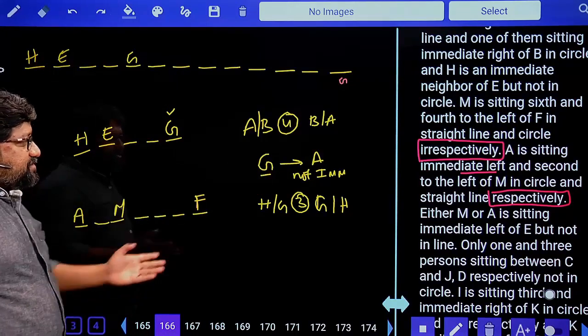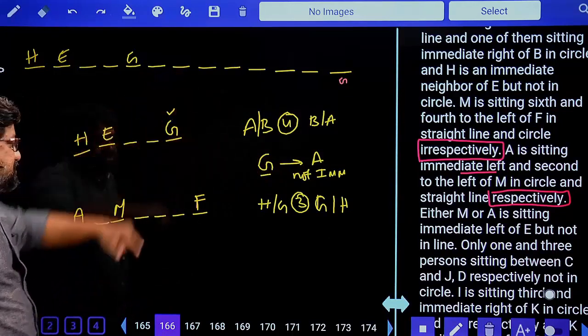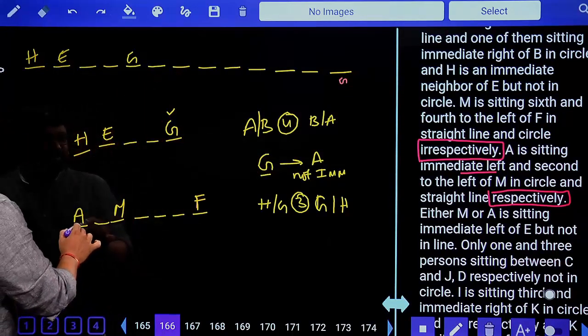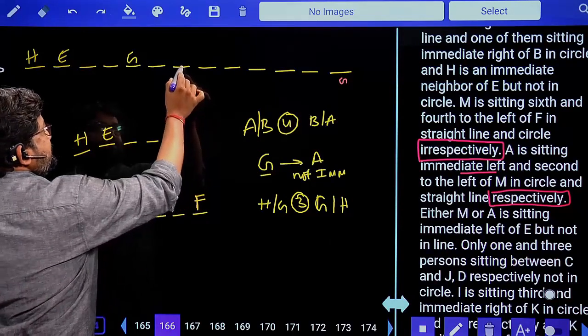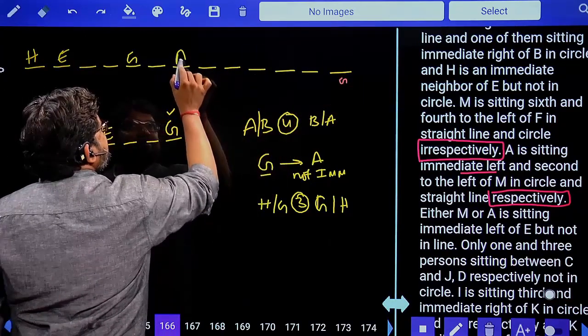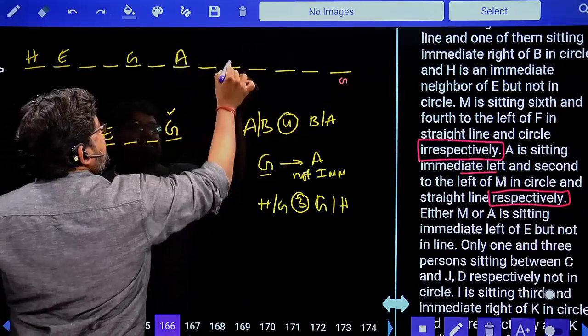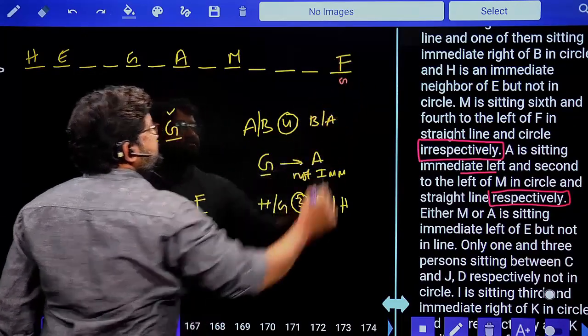A should be sitting to the right of G, but not immediate, not here. Then it should start from this position. Let me count to the right from A: 1 2 3 4 5 6 7. If I start from A here, 1 2 3 4 5 6 7. Perfect. Fix A, M, F. Done. This is the only possible.